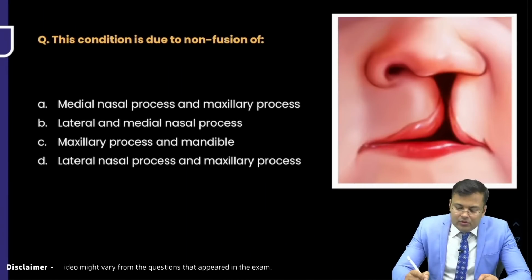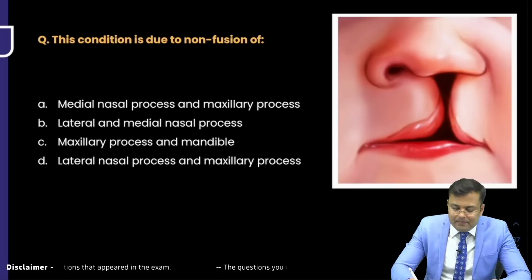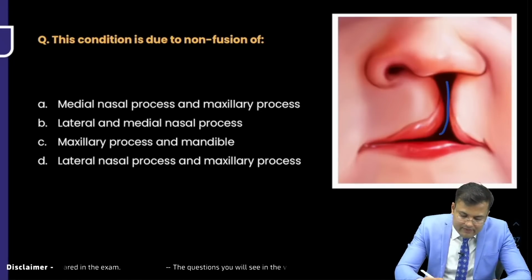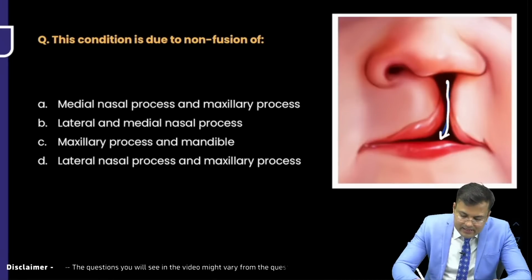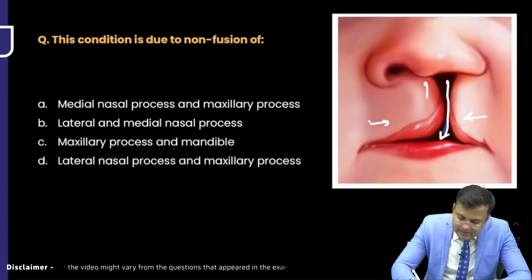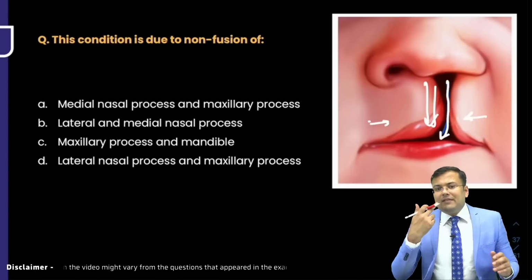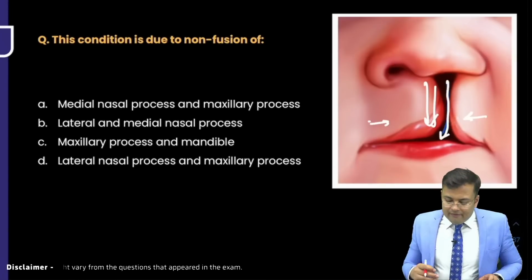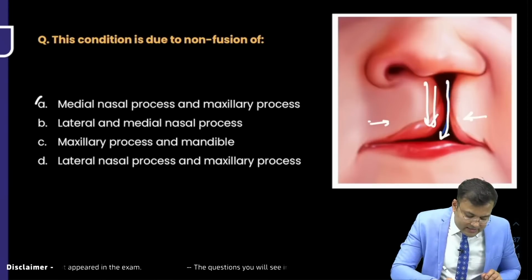This condition is due to non-fusion of, tell me what is the name? This is cleft lip. Can you see here? There is a cleft in the lip. You can see here, this is the maxillary process and this is the medial nasal process. The cleft lip is because of non-fusion of the maxillary process and the medial nasal process. So the correct answer is option number A.